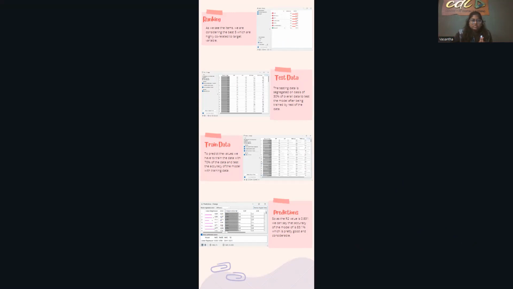And for testing, the data is segregated on the basis of 30% of the overall data set as test data, and the model is trained on the rest of the data. To predict the values, we have to train the model with 70% of the data, and test the accuracy of the model with the predictions. So as the R2 value is 0.831, we can say that the accuracy of the model is 83.1%, which is pretty good and is considerable.